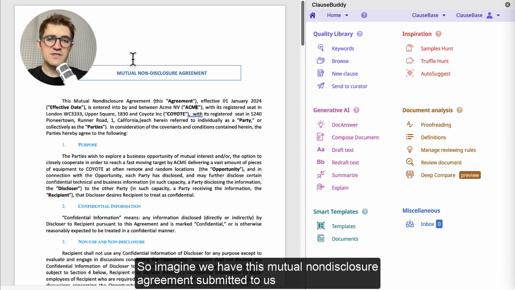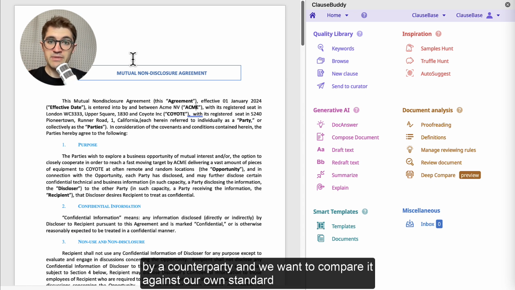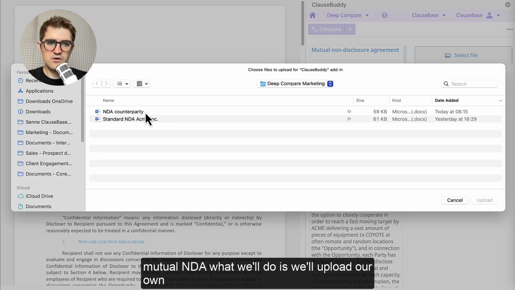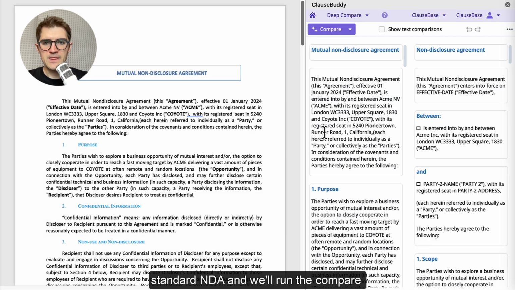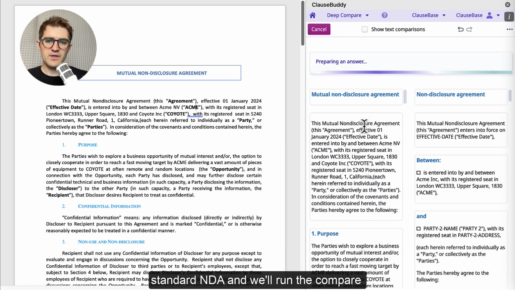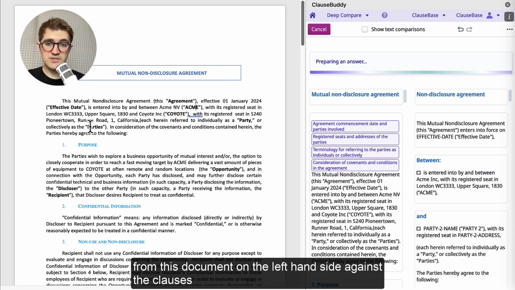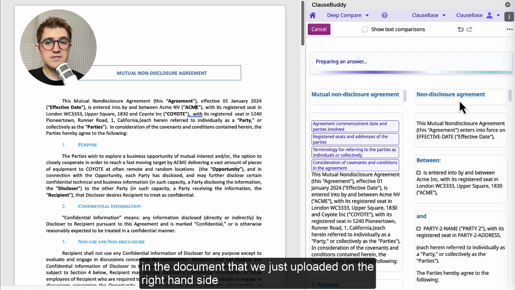So imagine we have this mutual non-disclosure agreement submitted to us by a counterparty, and we want to compare it against our own standard mutual NDA. What we'll do is we'll upload our own standard NDA, and we'll run the compare. And so what the AI is going to do is it's going to start matching the clauses from this document on the left-hand side against the clauses in the document that we just uploaded on the right-hand side.